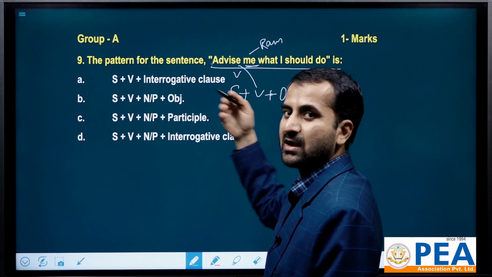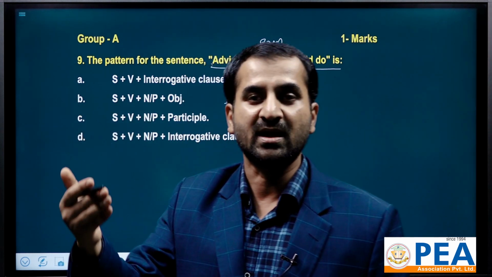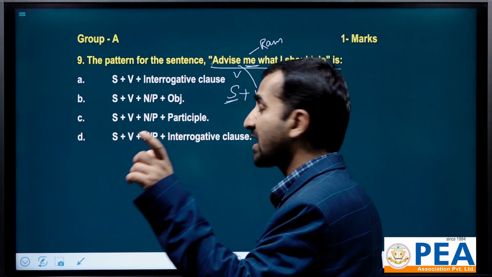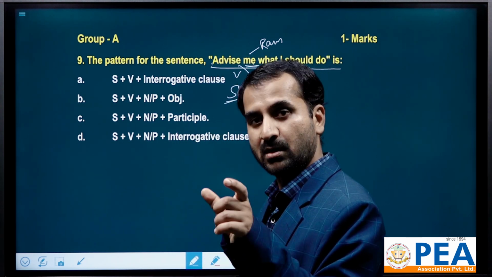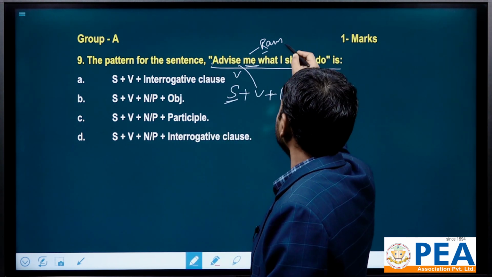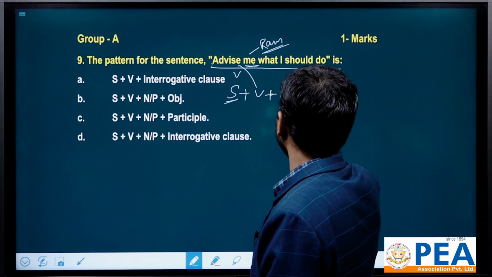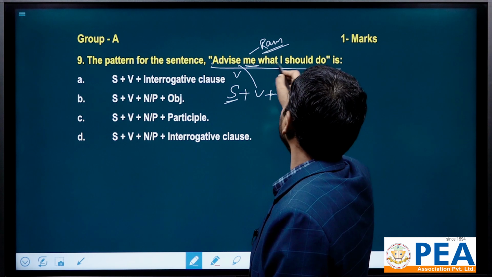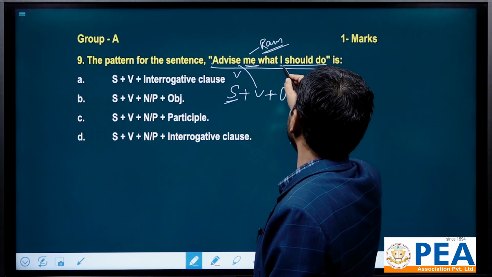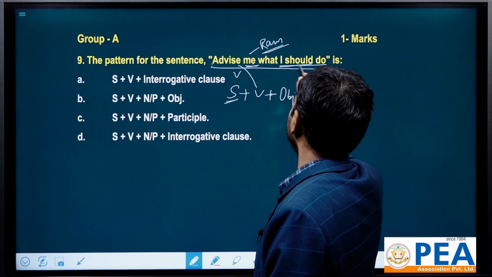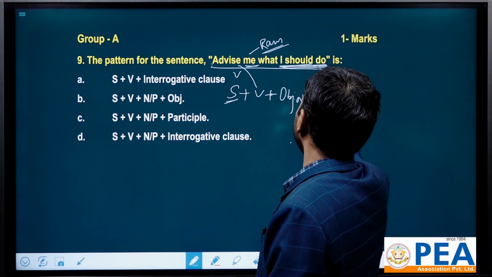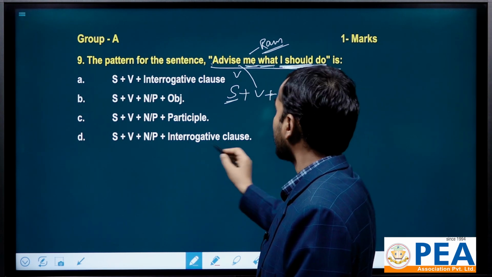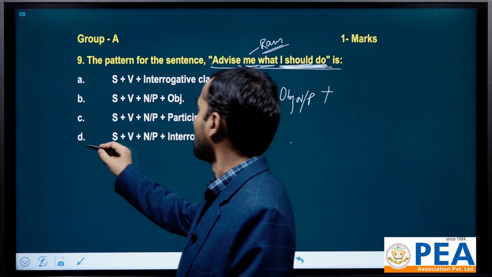So a pronoun or a noun can come as an object. Then after this we say this is a clause because there is a subject and a finite verb. That clause begins with a WH word, that's why we call it an interrogative clause. So this one is our right option.